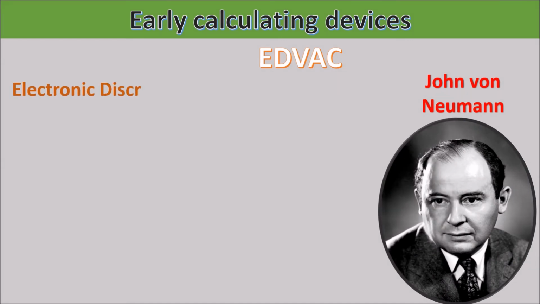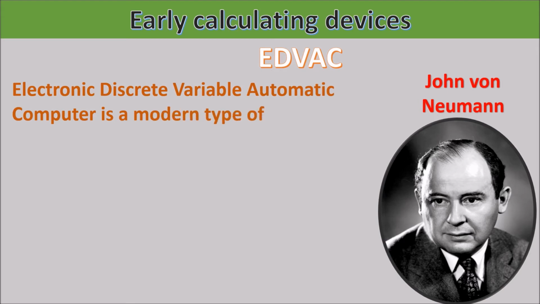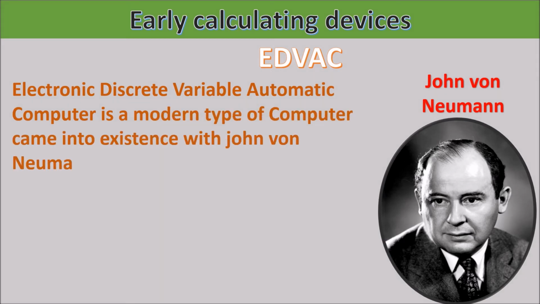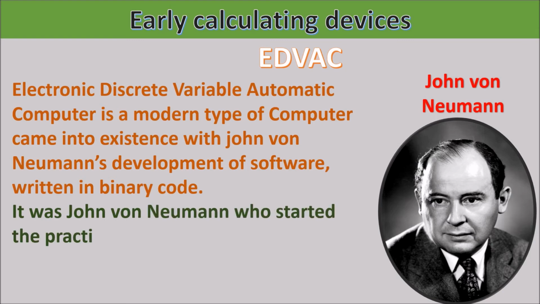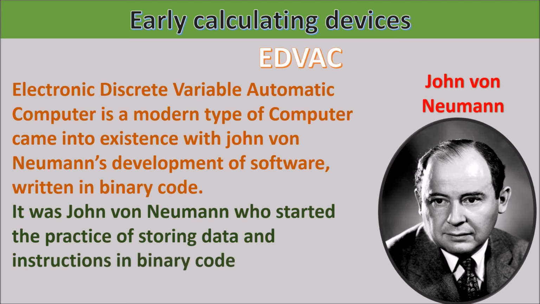Electronic Discrete Variable Automatic Computer, a modern type of computer, came into existence with John von Neumann's development of software written in binary code. It was John von Neumann who started the practice of storing data and instructions in binary code in the memory.